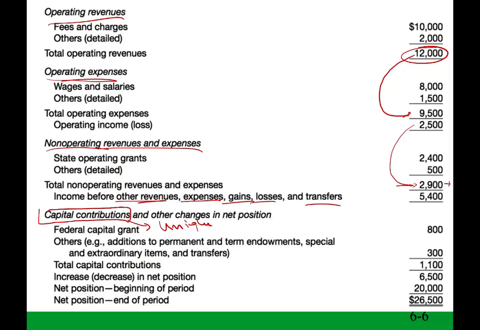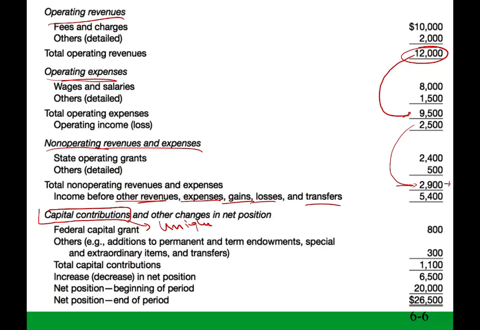Why? What is capital contribution? Think of capital contribution as when someone gives you money. In a private business, who gives money to private businesses? Stockholders.